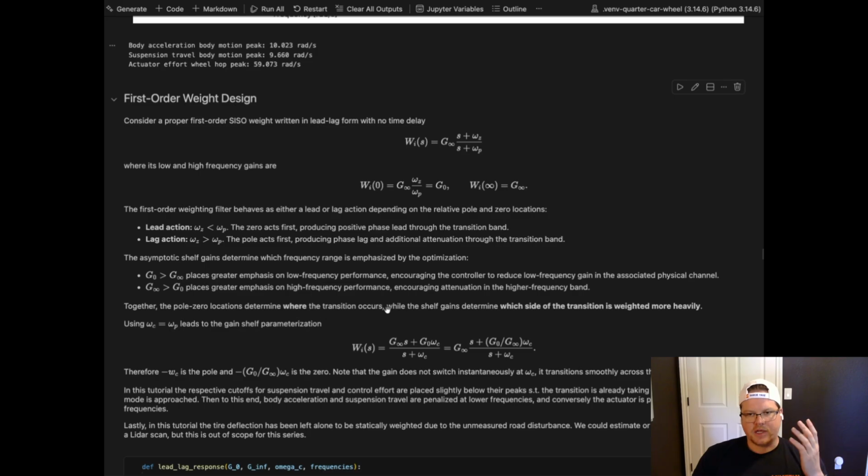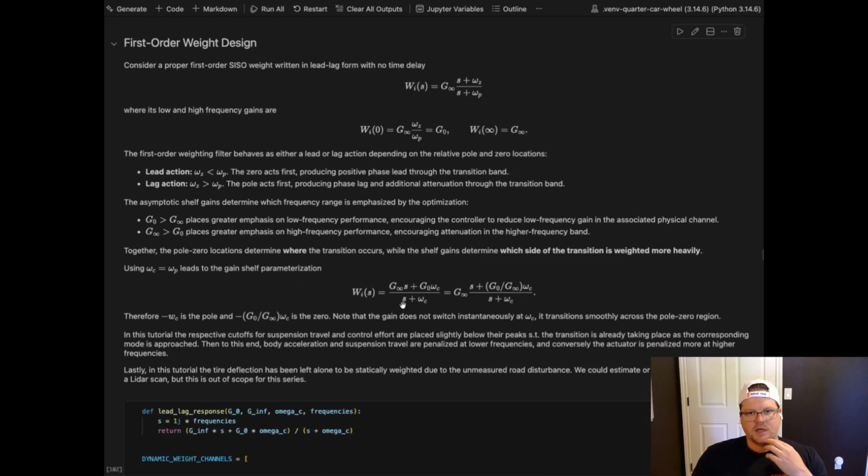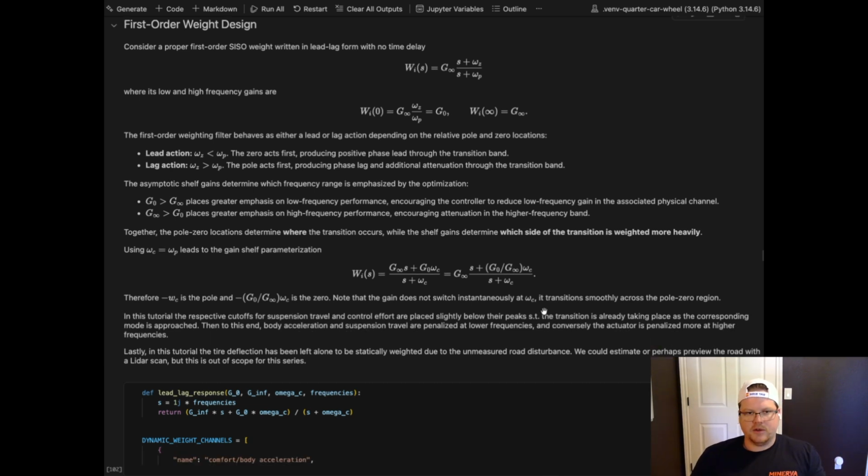So the pole zero determined, I think I just talked about that. Here we have the nice uniform, just the one omega c, that omega cutoff frequency, because we can define the zero and the poles, where the zero is a ratio of g zero and g infinity, and then the pole on the bottom. So minus omega c is the pole, and then minus g zero over g infinity times omega c is the zero. And so we get that nice smooth transition pole zero region, which is plotted below here.